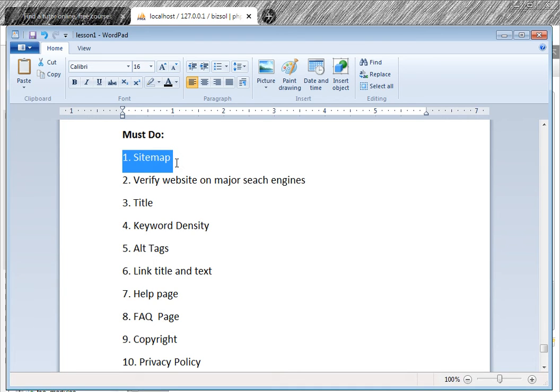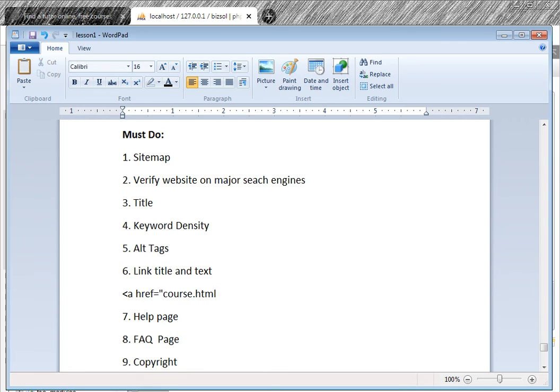This is number one, sitemap. Number two, verification on the search engine webmaster. Three is title. Fourth is keyword density. Five is alt tags. Six is link title. What is link title? Link is <a href=